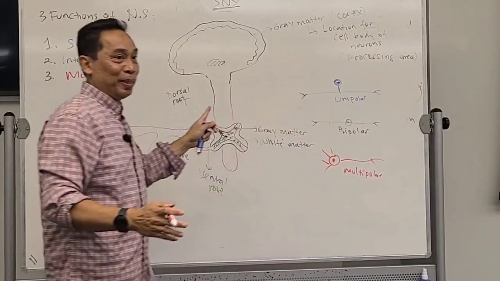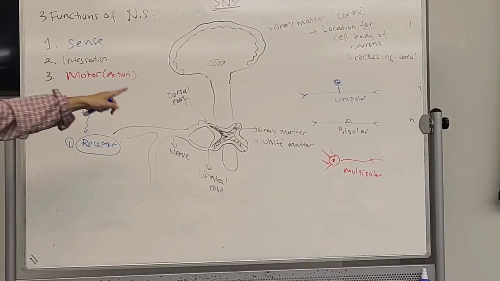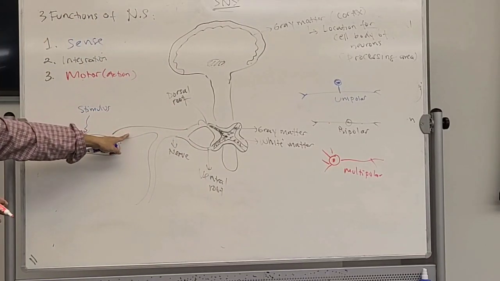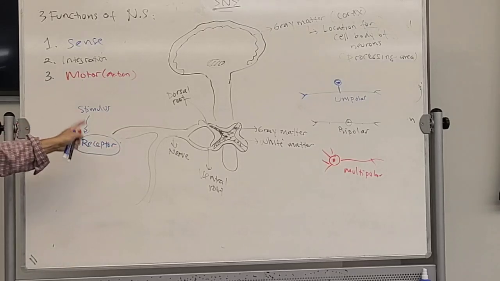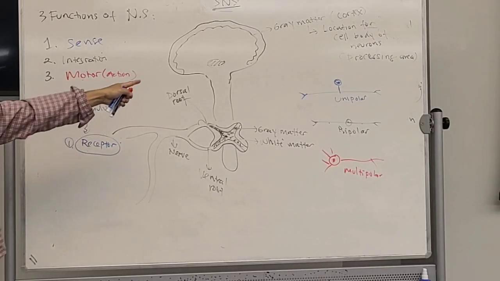You got this one? Now we're actually going to put that shape in this structure. Most of the sensory neurons are unipolar.